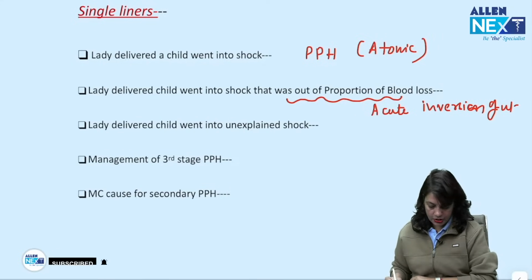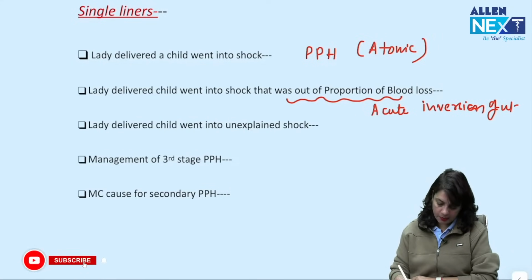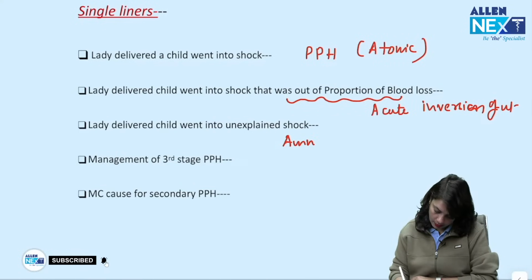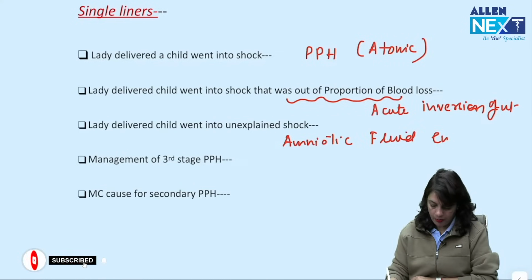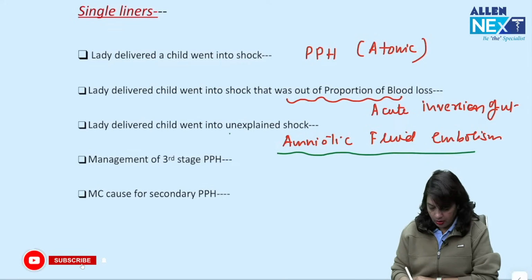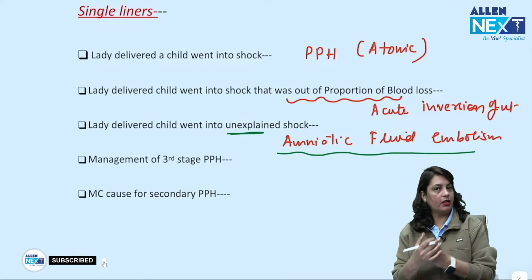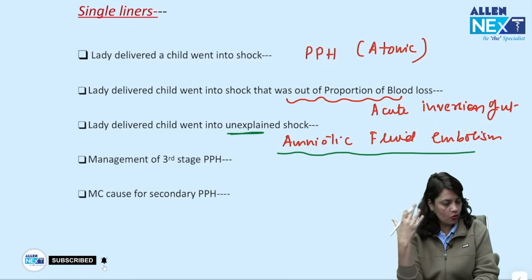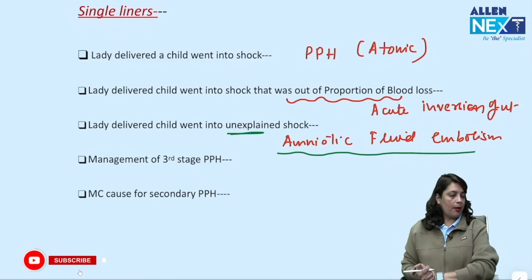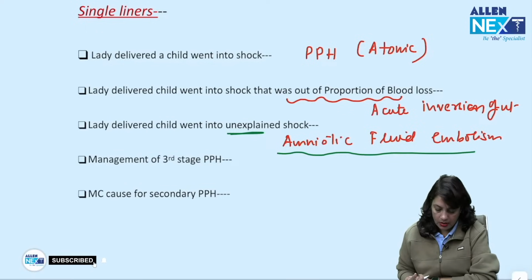A lady delivered a child and went into unexplained shock: amniotic fluid embolism. When it is unexplained shock, like a patient delivered a child, she started gasping, cyanosed, breathless, hypotension, collapsed, then that is amniotic fluid embolism.